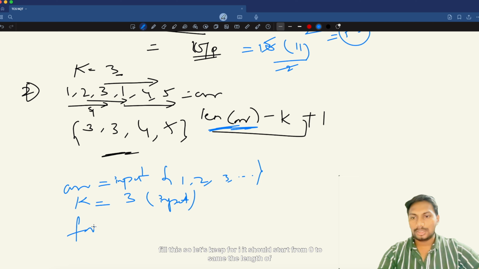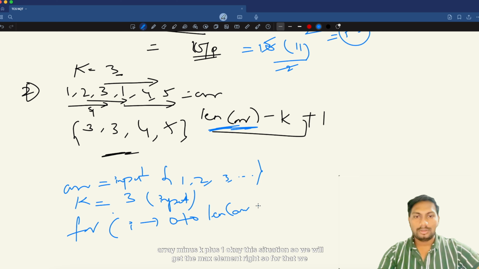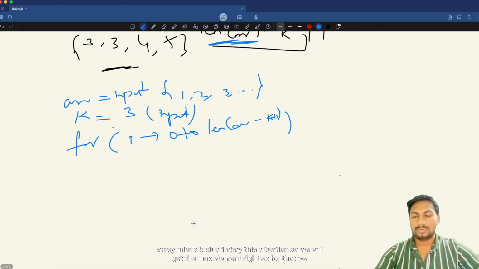So let's keep for i, it should start from 0 to the same as above, length of array minus k plus 1. In this iteration we will get the max element, right?